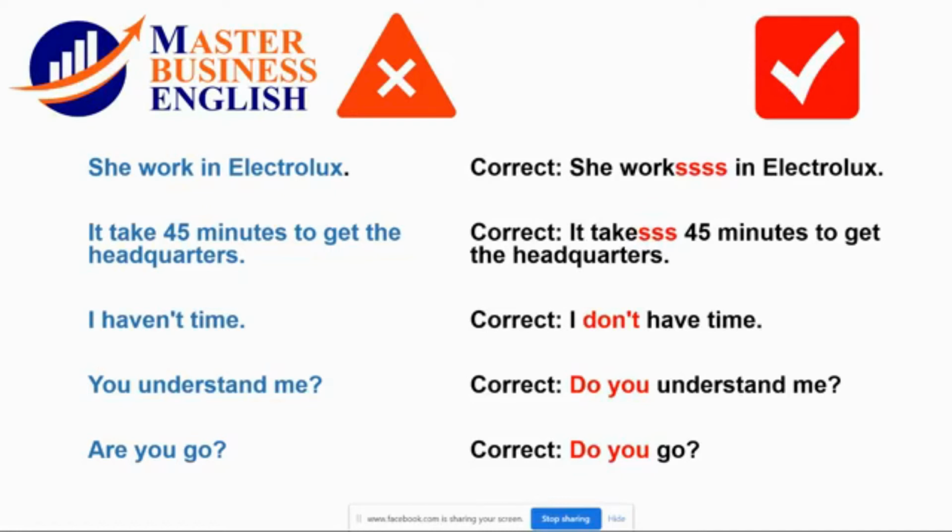But in this case, here we're just studying the present simple tense. So here, if you want to use the present simple correctly, we say, "I don't have time."